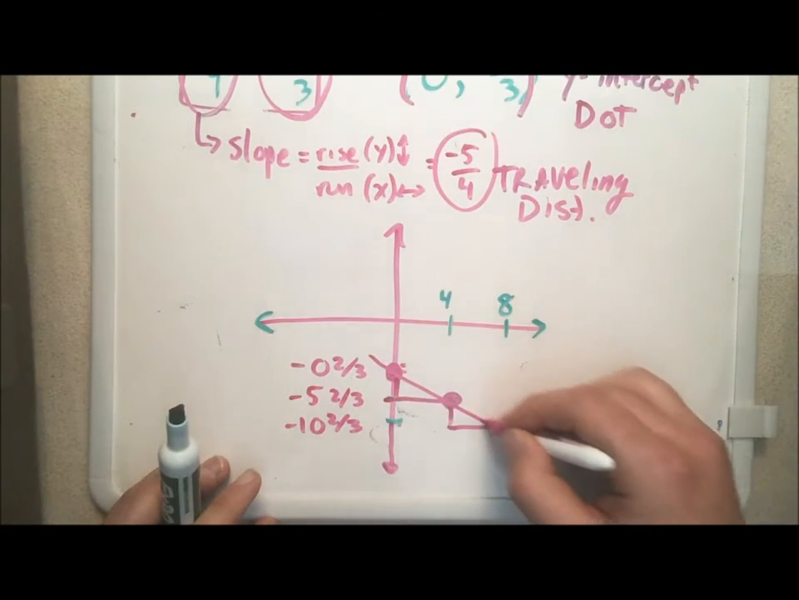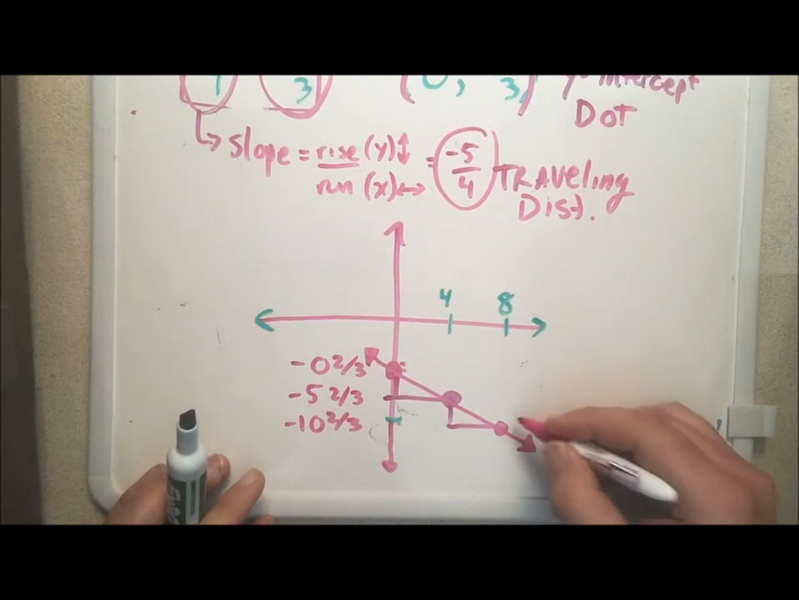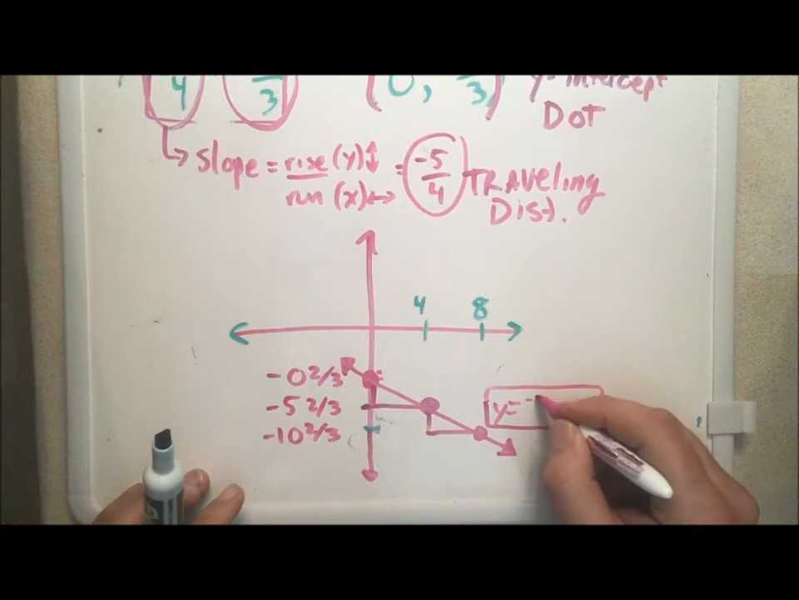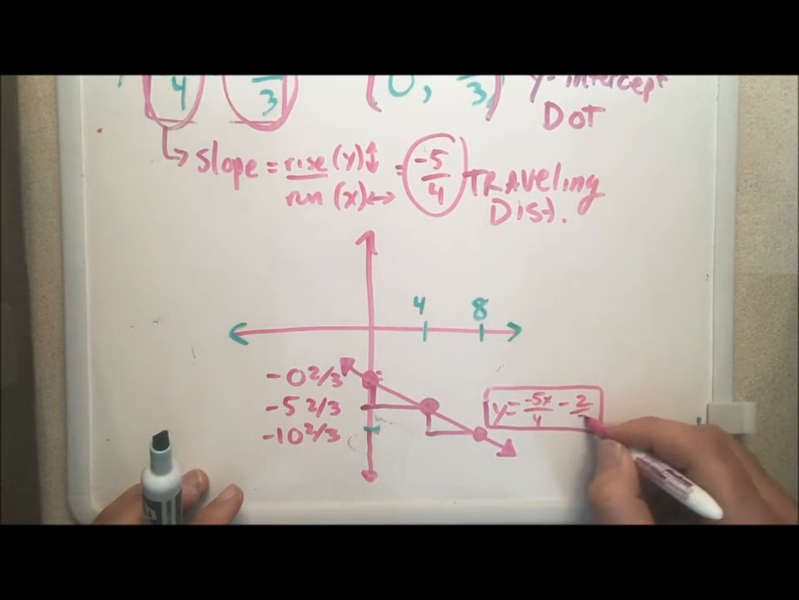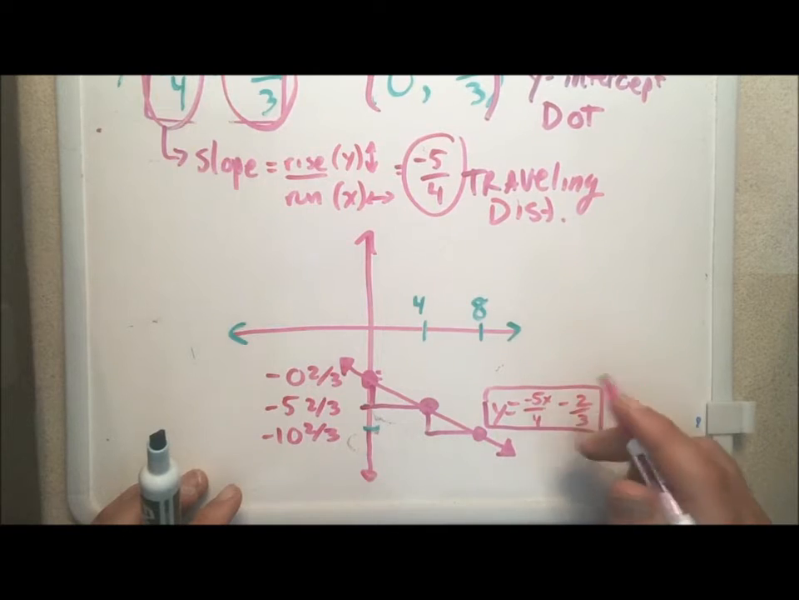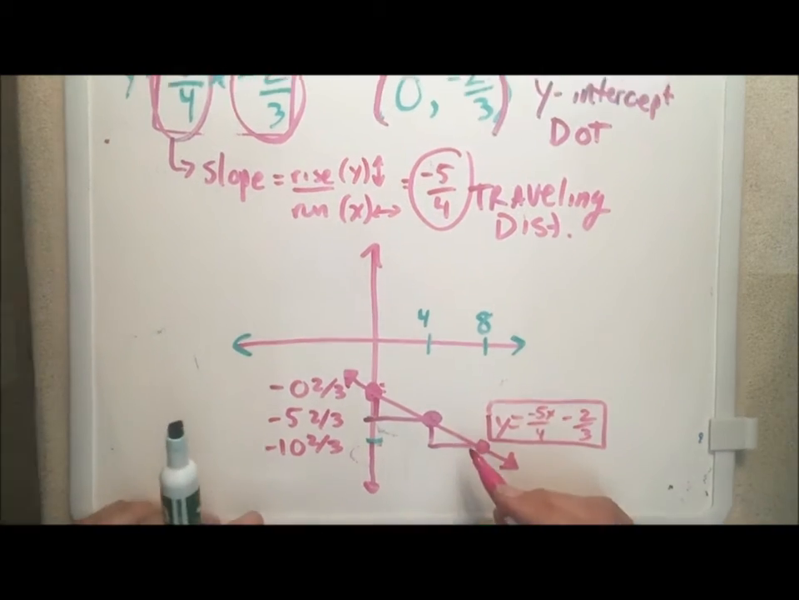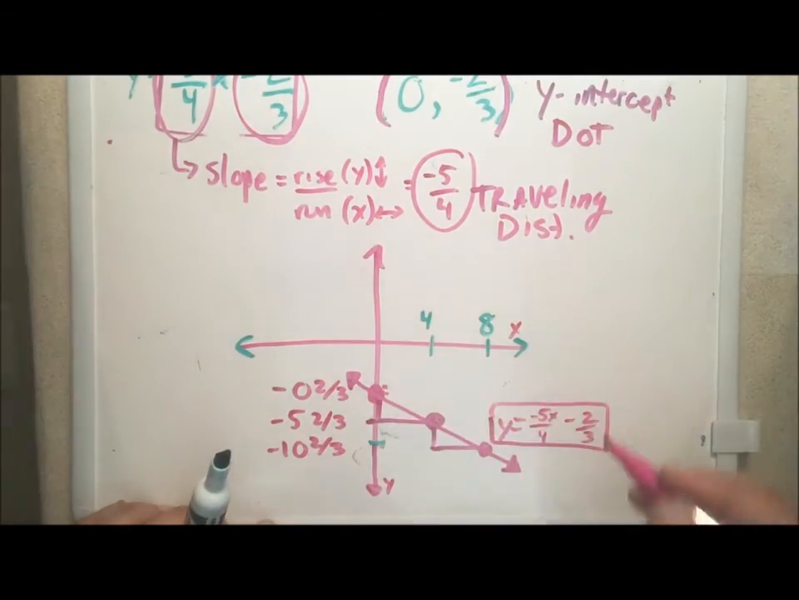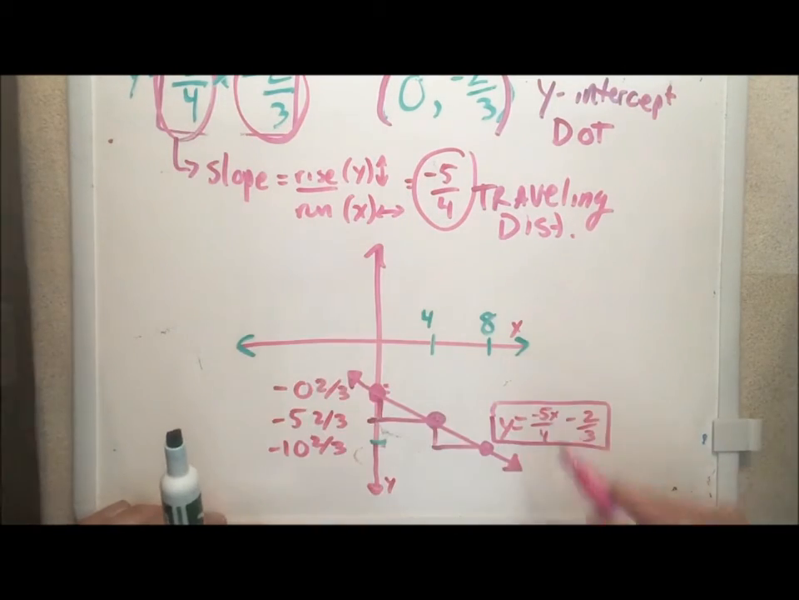Great. And now I can just connect my dots and then put in my equation, y equals -5x/4 minus 2/3. Doesn't matter if that's there. And this is my graph. The only thing I'm missing is my y and my x. I could put the y anywhere, like up there or down there, or my x goes over there or there.